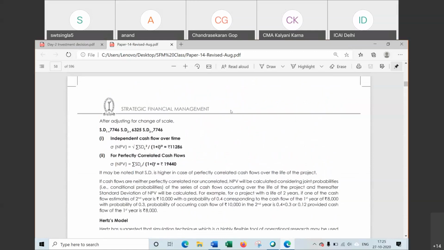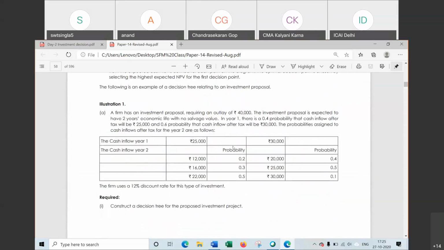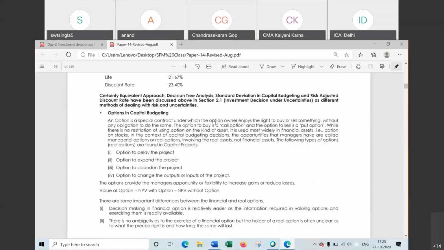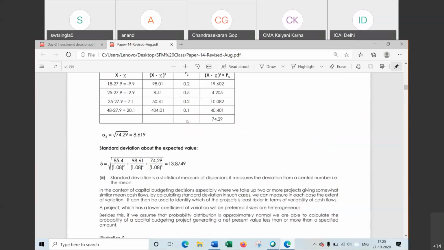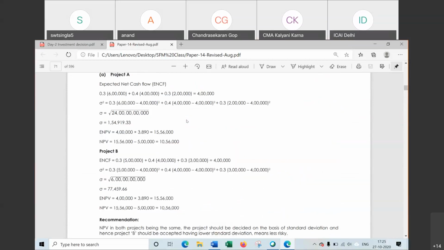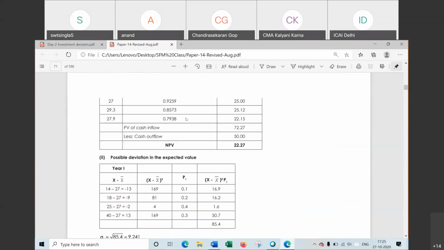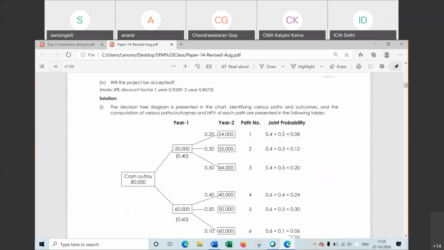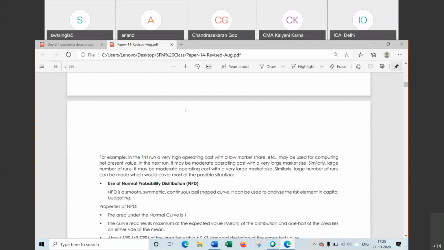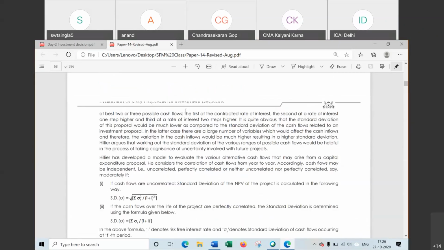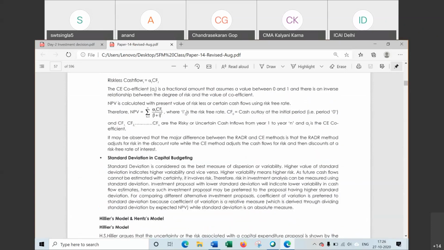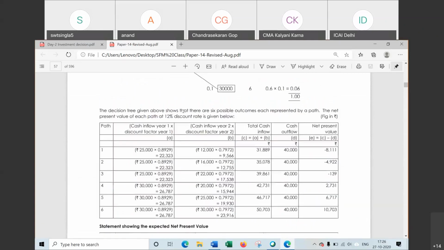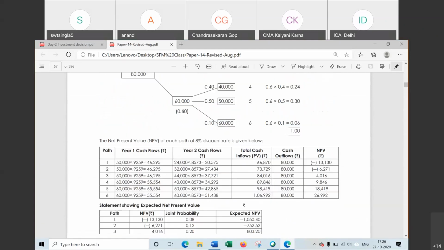The graph will be made. Earlier it was there, in the new edition I think they removed it. It is not there. The question has been added in the new edition, but the theory has been removed, I think.